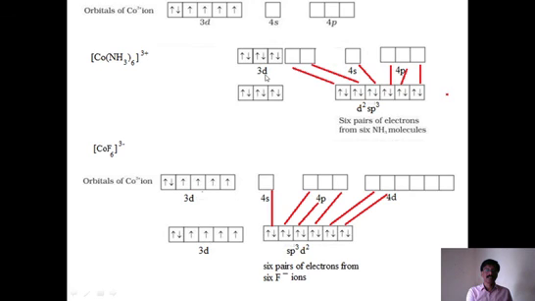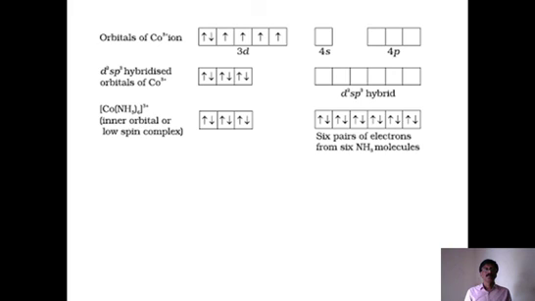All that difference is only because of the ligand, not the metal ion. So this is the wonderful explanation given by valence bond theory. This we have already explained, how cobalt forms a complex with the amines.